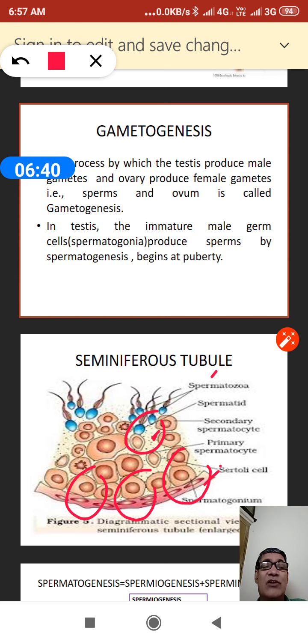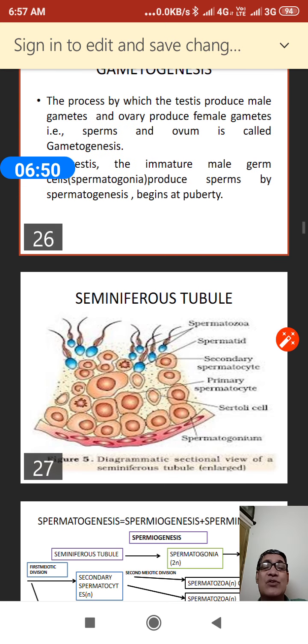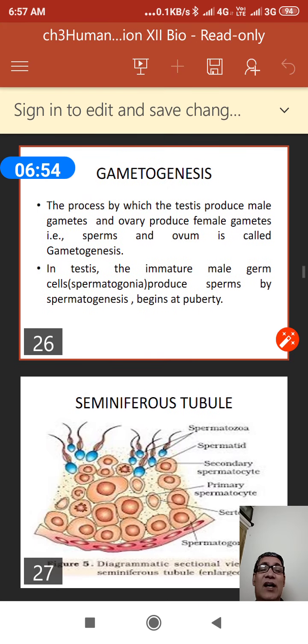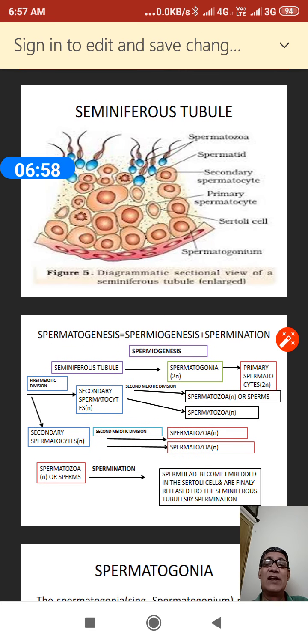So when you talk about this procedure, gametogenesis, it has spermatogenesis as a procedure. So we can have a clear-cut discussion. Here we will be taking spermatogenesis and spermiogenesis.